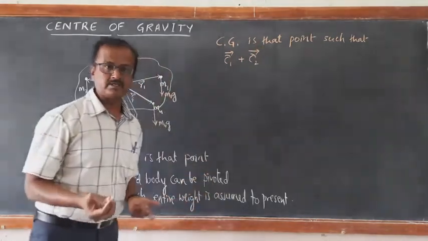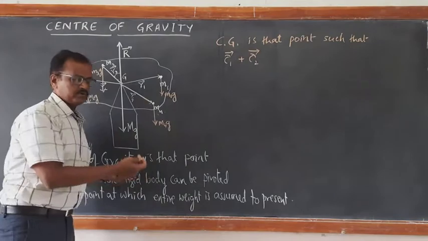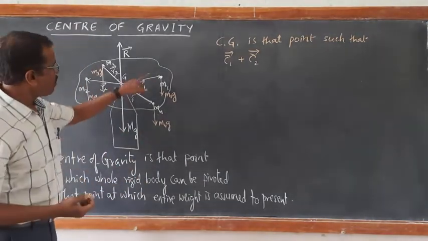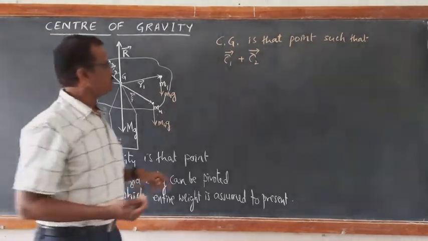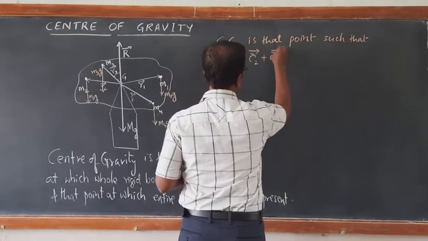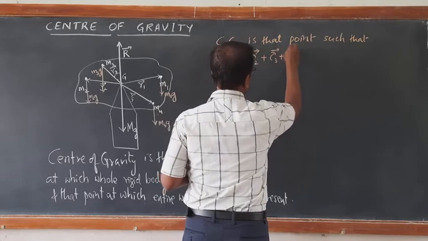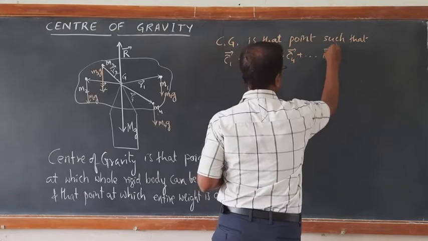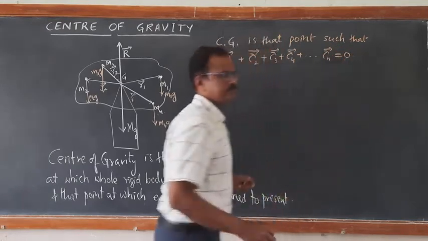These are all gravitational torques because the only force acting here is the gravitational force on all the parts of the body. So tau 1 plus tau 2 plus tau 3 plus tau 4 and so on, like that for n particles, tau n must be equal to 0.